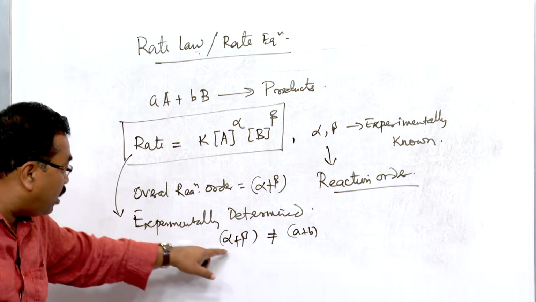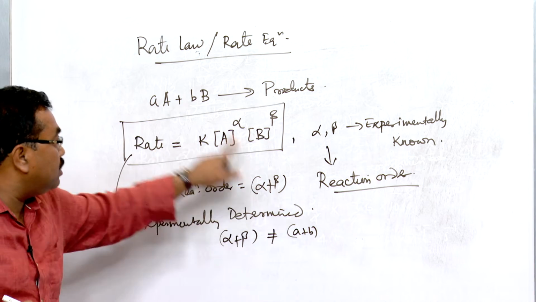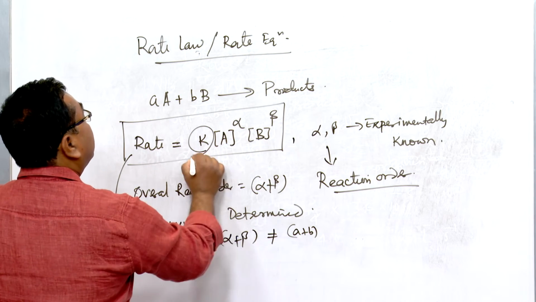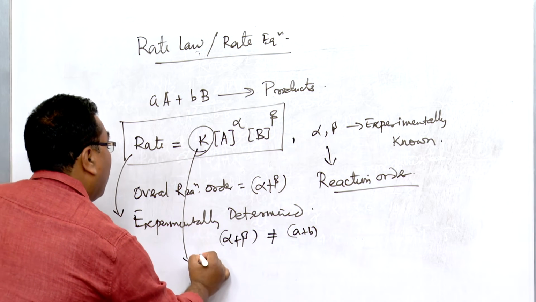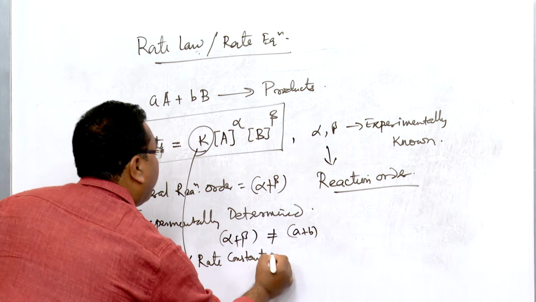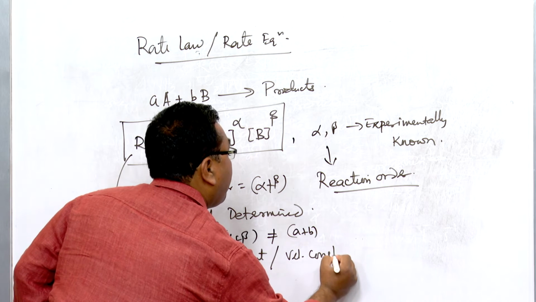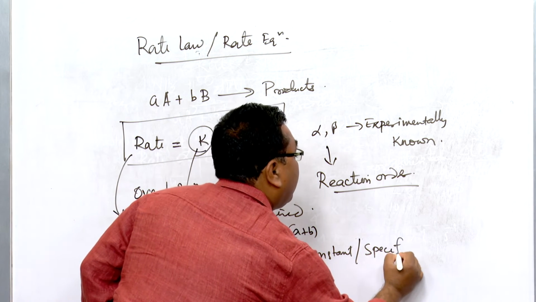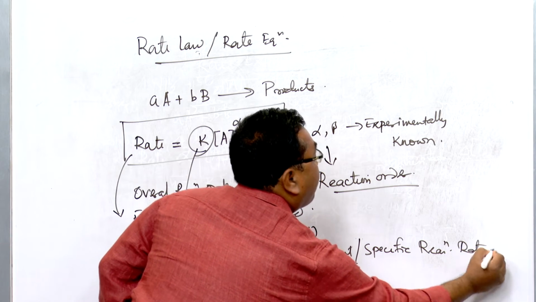This is called the overall order, and alpha is the order with respect to the reactant A, and this is the order with respect to B. And here one more term is there, this k, which is very significant. This is called the rate constant. We can call it rate constant or velocity constant, or we may call it specific reaction rate.